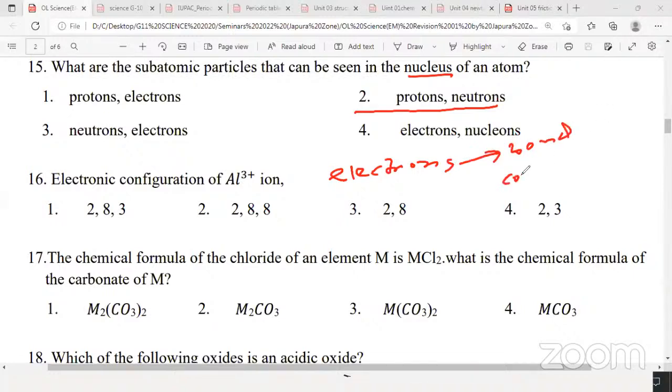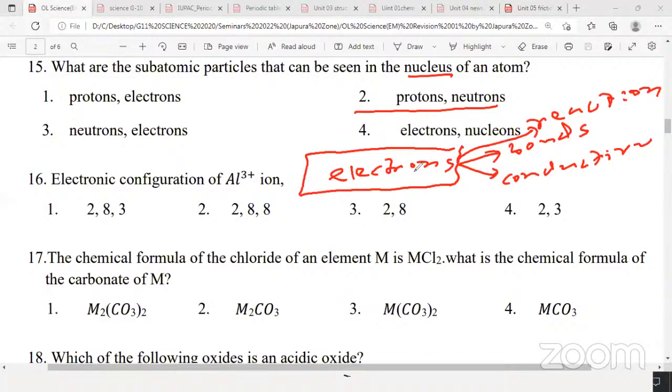Electrons are involved in electrical conductivity or thermal conductivity. Bonds and reactions involve electrons: oxidation reaction, reduction reaction, chemical bonds are formed by electrons. Therefore, during a chemical reaction or during the formation of a chemical bond, electrons are involved. That's why you learn electronic configuration. We didn't write proton configuration or neutron configuration because protons and neutrons are not subjected to any change during a chemical